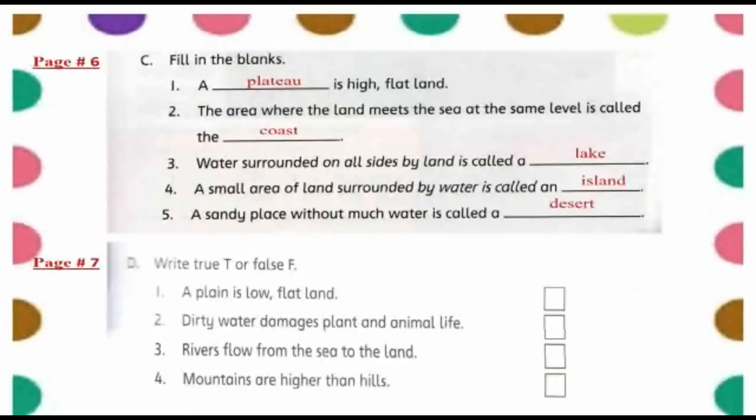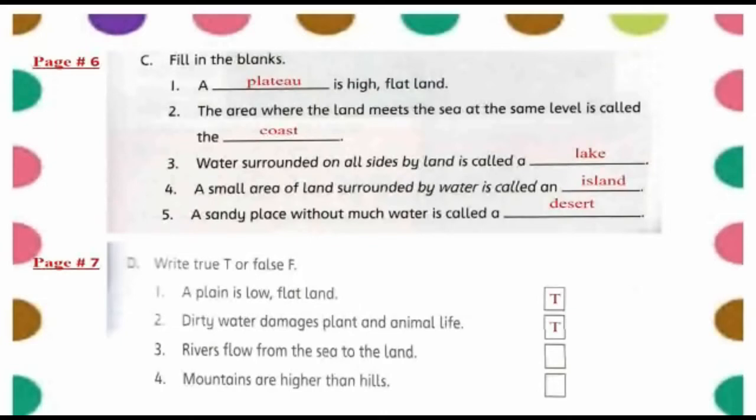Now we will move to D part of the work page. In D part, we will write true T or false F. So number 1 is a plain is low flat land. Is it true? Yes, it is true. Number 2, dirty water damages plant or animal life. Yes, dear students, is it true that dirty water damages plant and animal life?